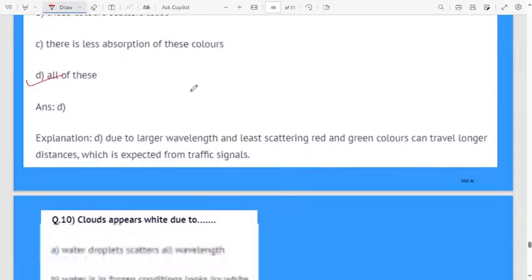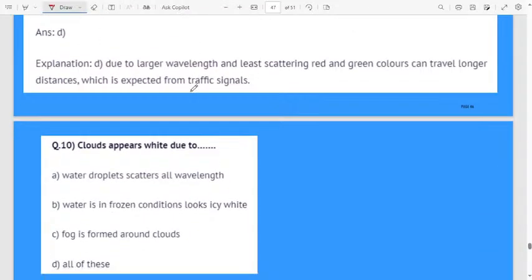Next question. Clouds appear white due to, why do the clouds appear white? What is the reason? First option, water droplets scatter all wavelengths.